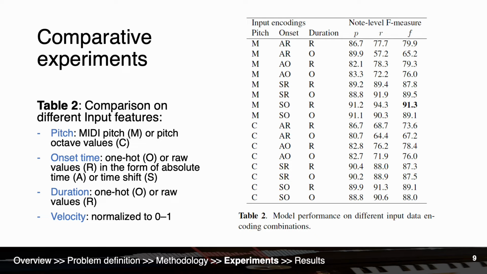For velocity, we normalized all of them to the range of 0 to 1. This results in 16 different input encoding combinations.